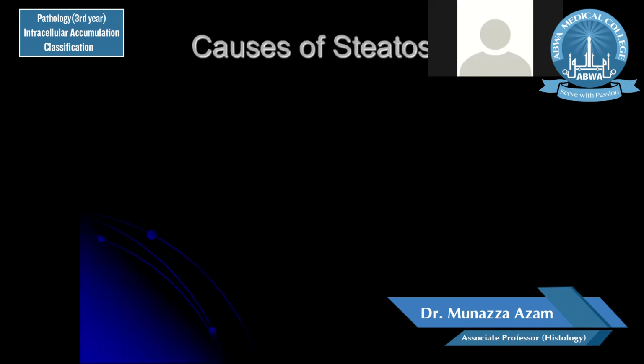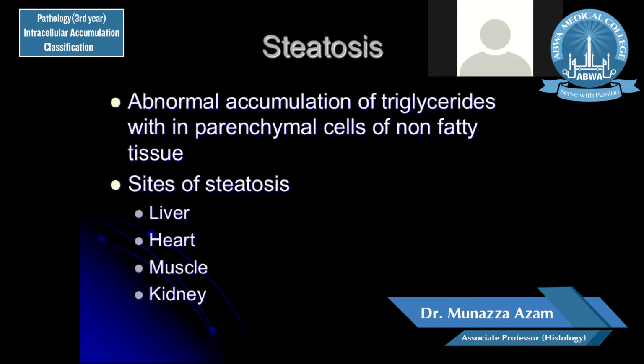Major sites of steatosis include liver, heart, muscle, and kidney. All these organs, the liver, heart, muscles, and kidney, are non-fatty tissues, or the parenchyma does not contain fat cells. Only the stroma of these organs can have a few fat cells, or the connective tissue can have a few fat cells, or there can be perinephric fat in the kidney. But the parenchymal cells of the organs do not contain fat.